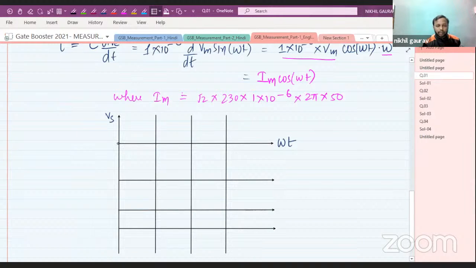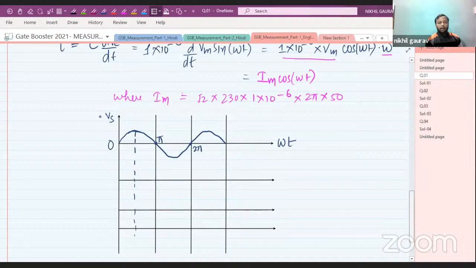Your supply is sinusoidal, so it will vary in this fashion. This is 0, this is pi, this is 2 pi.